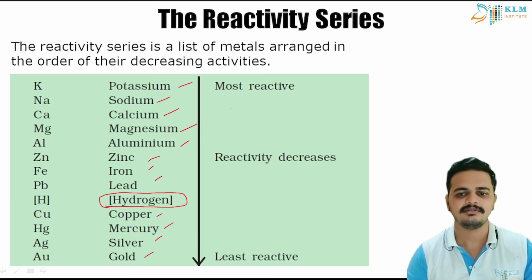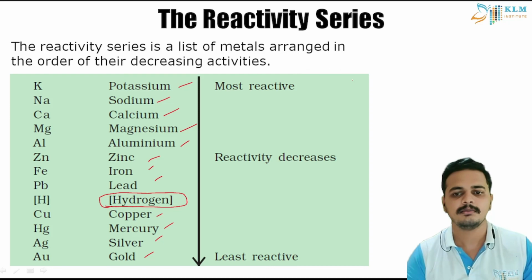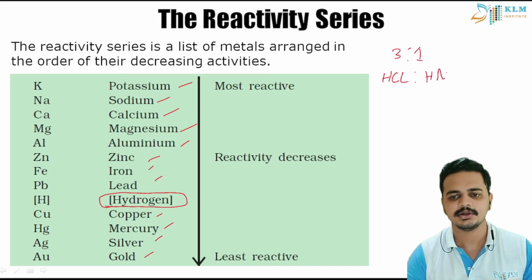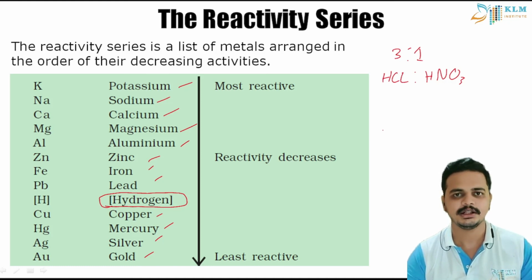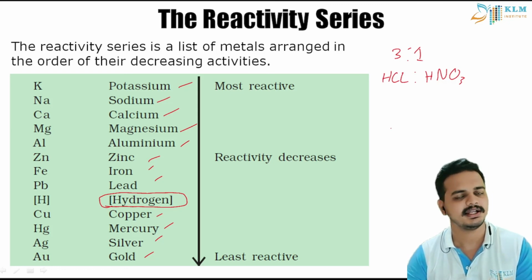You also have something known as royal water. That is a mixture in a 3:1 ratio of concentrated HCl and concentrated HNO3. This is the only solution that can dissolve gold, students, because gold is completely non-reactive to most of the metals. When you add gold to very concentrated HCl, it does not react.